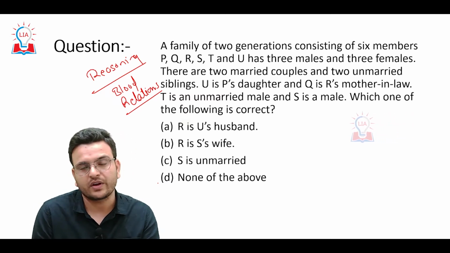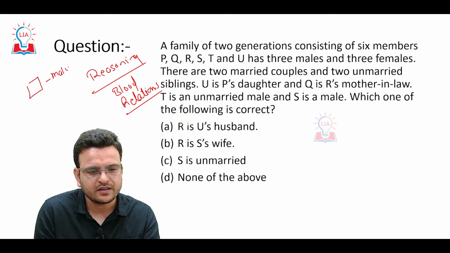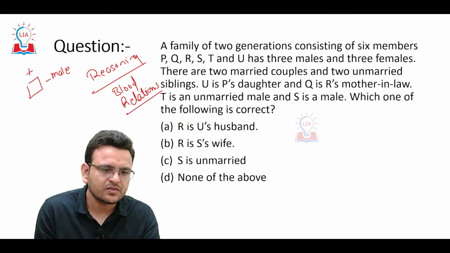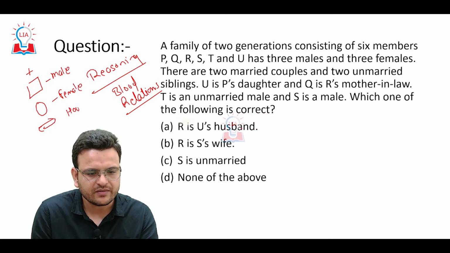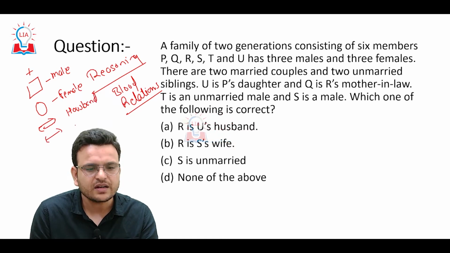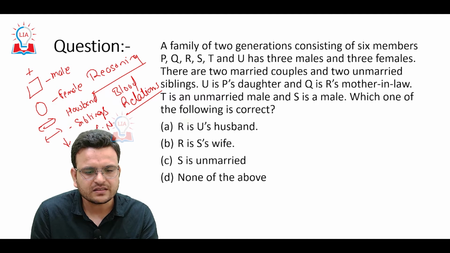The box represents male, or you can use the plus symbol for male. The circle represents female. This symbol represents husband and wife, or couples, this symbol represents siblings, and this symbol represents the next generation.